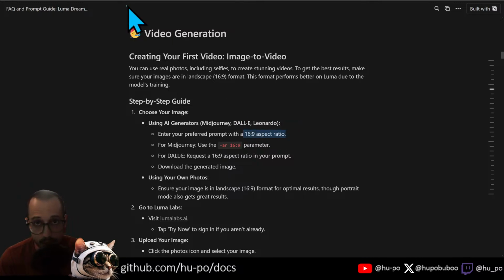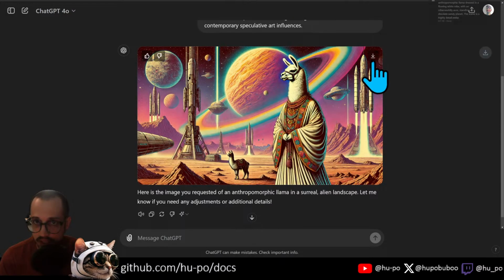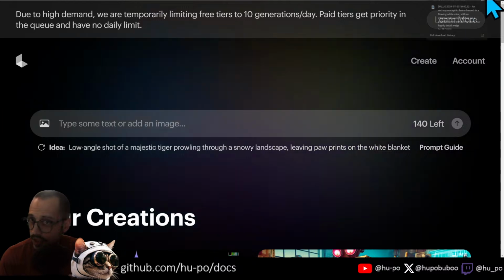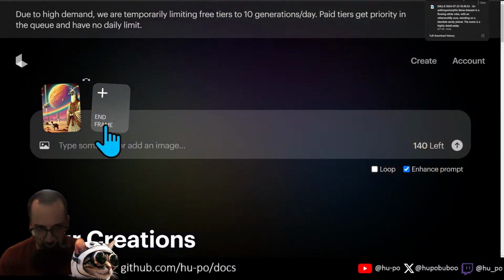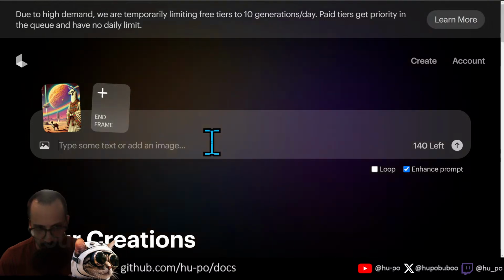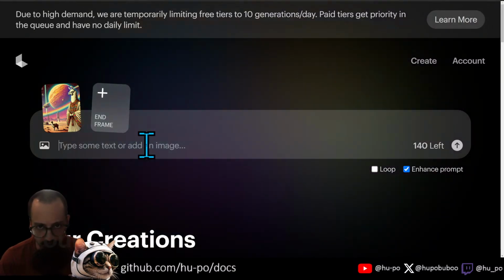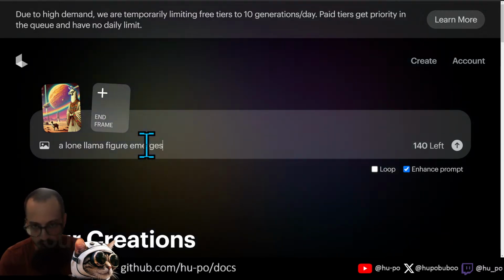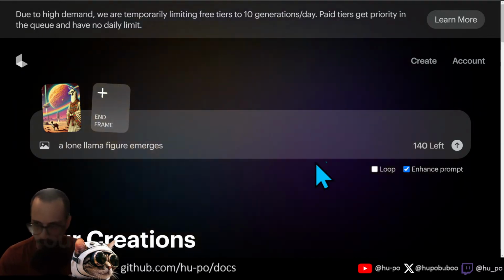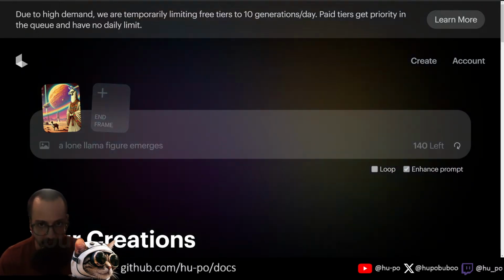Yeah, I think Luma's better with that. So we're going to download this and put it in here. All right, so now we got our beginning frame. And now I don't think we need to type anything else, but we can say a lone llama figure emerges. Boom. And we're going to get that cooking.